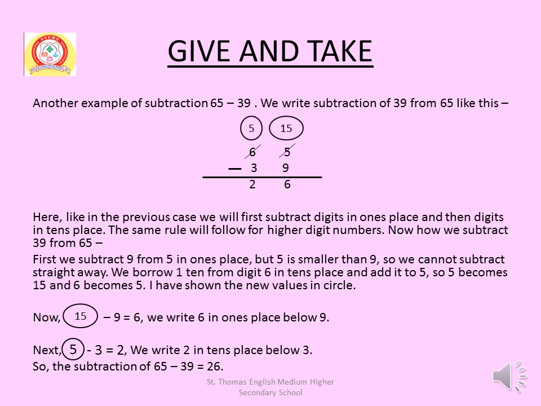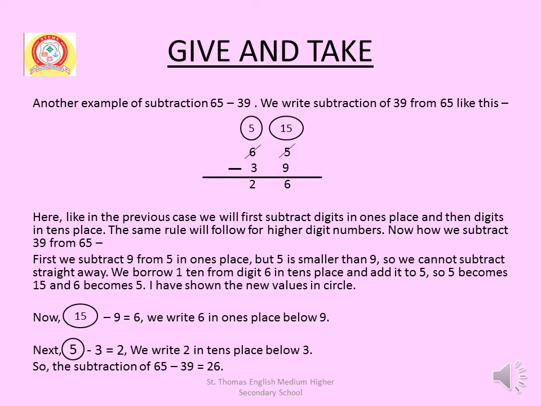Another example of subtraction: 65 minus 39. We write subtraction of 39 from 65 like this: 65 minus 39, that is 26. How? Here, like in the previous case, we will first subtract digits in ones place and then digits in tens place. The same rule will follow for higher digit numbers.